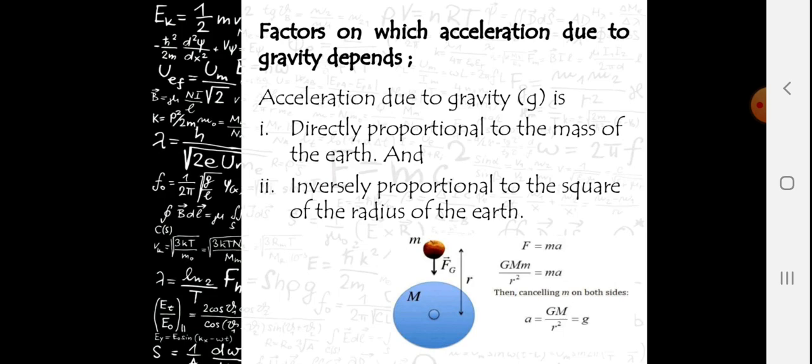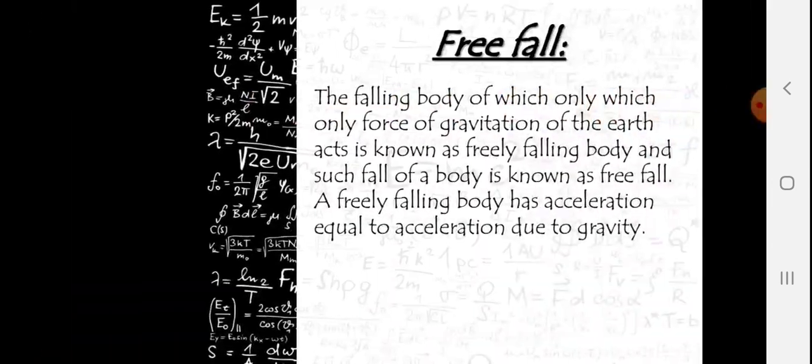So F is equal to ma, and G M m upon r squared is equal to ma. Then cancelling m on both sides, we get a is equal to G M upon r squared. This is the acceleration due to gravity g.